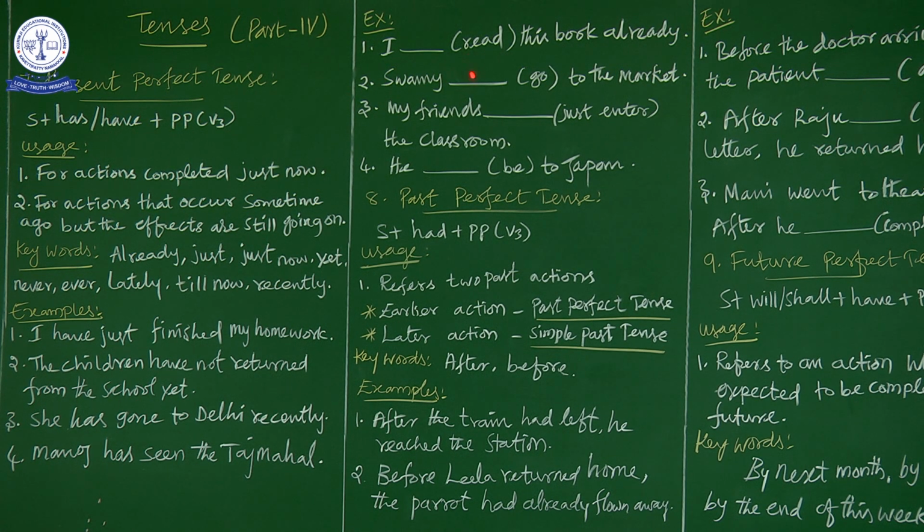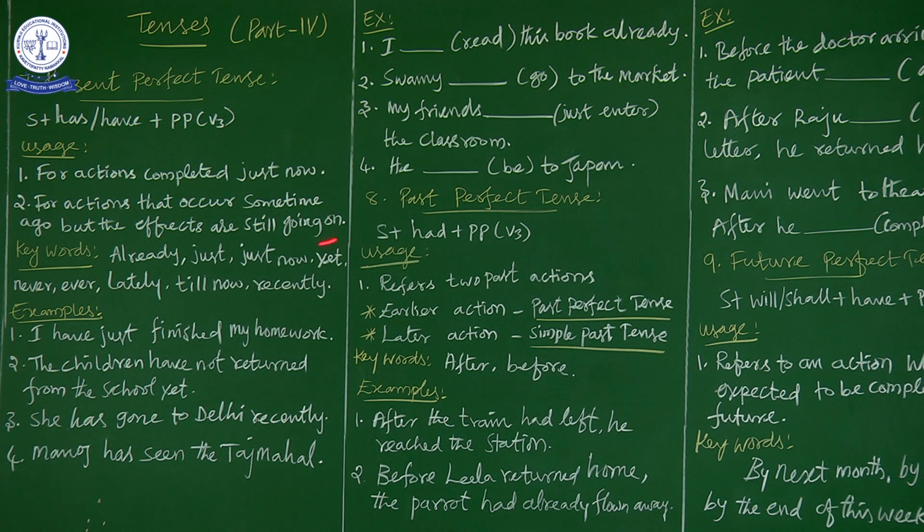Next, as I already told you in the last class, all the verbs in the brackets will be in the present form of the verb. According to the tense, we have to change the verb into different forms. Okay, that is present form, past form, or past participle form. So now we need the past participle form. What is the past participle of read? Read, read. Okay, so I have read this book already.